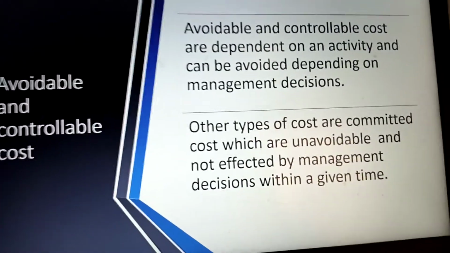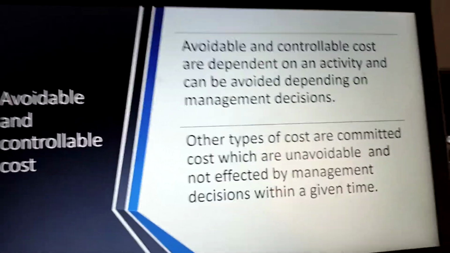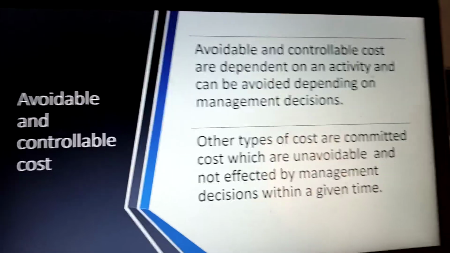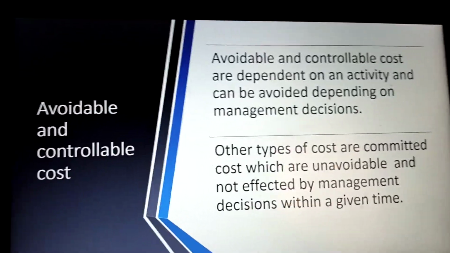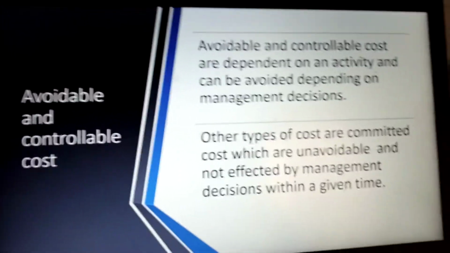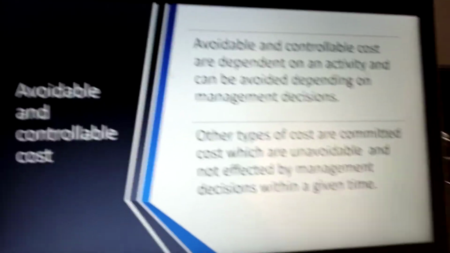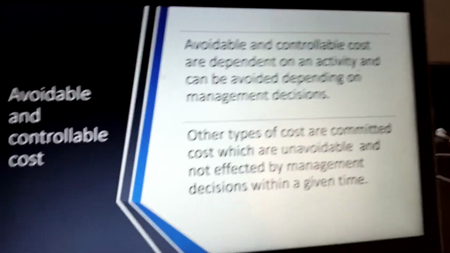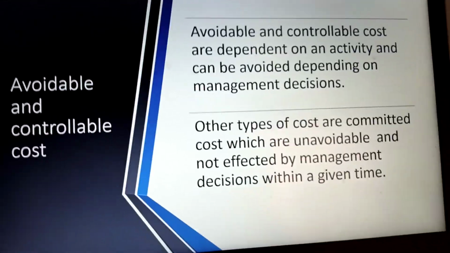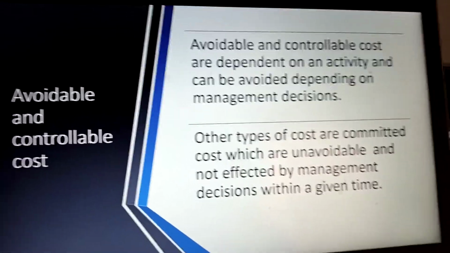Avoidable and controllable cost. Avoidable and controllable costs are those costs which are dependent on management decisions and which can be avoided depending on management decisions. For example, if management is paying the labor for overtime, and then it makes the policy that no employee will be made to work overtime, then the cost is avoidable, if no overtime is required to be paid. If the management is offering meal subsidy to the employees, and it decides that no more meal subsidy will be offered, or the meal subsidy will be enhanced, then it will change as a result of the management decision.